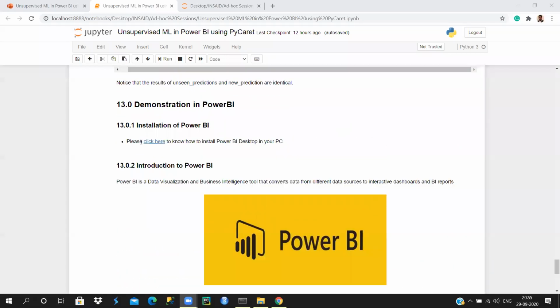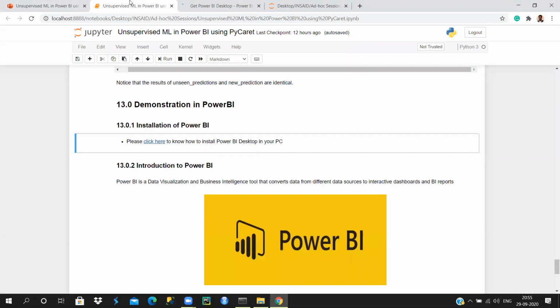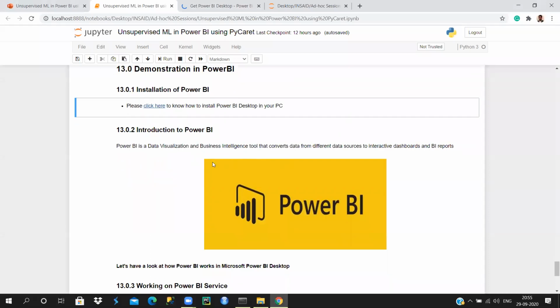For Power BI installation, you can just go through this link here. We will share the notebook with you. You can go through this link and do the installation steps on your systems.